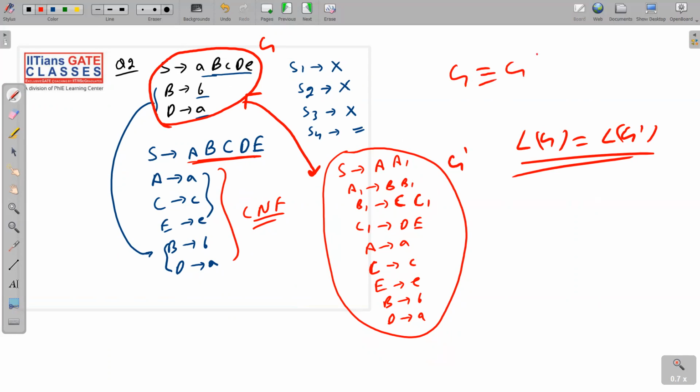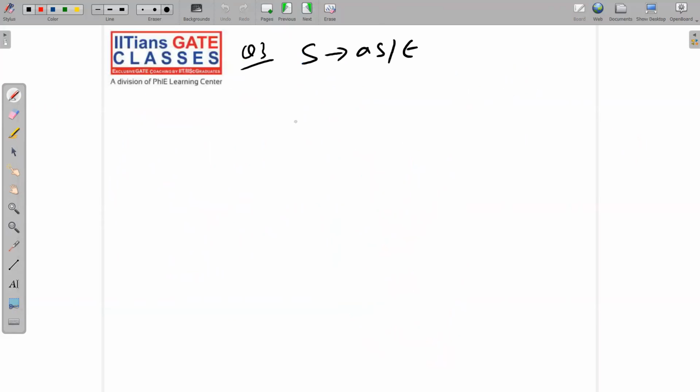So I'm saying that G is equivalent to G dash. Okay, now let's move to the next question. S implies AS or null. Step number 1: here, S implies null is present and S is appearing on the RHS also. So you have to apply augmented production, S dash implies S.